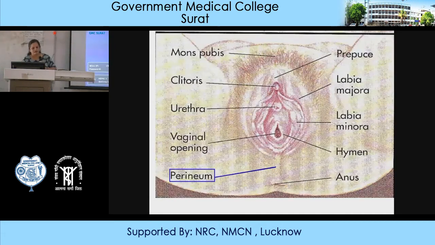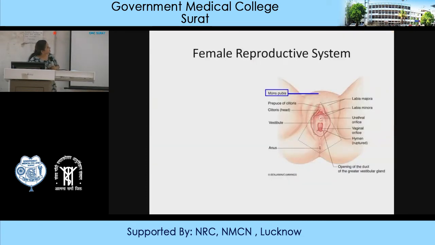Now we have two openings. One is the vaginal opening, which is covered by the hymen, and the other is the urethral opening. In males, there is only one opening in the penis. Then you have the perineum, prepuce, labia majora, labia minora, hymen, and the anal opening. So first is the mons pubis. The external genitalia are collectively called the vulva.